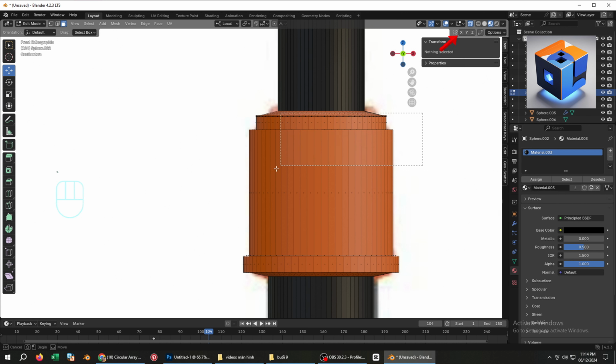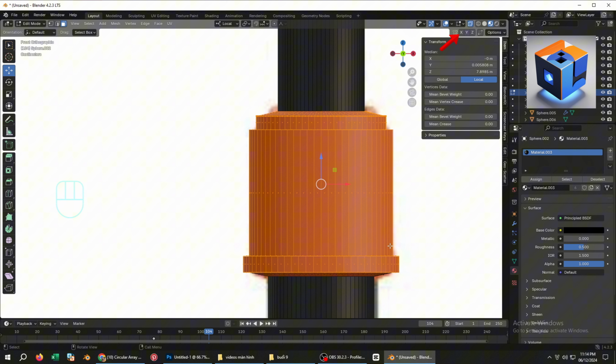In this step, I didn't enable X-ray mode, so it only selected half of the pillar. You can press Alt plus C to enable X-ray mode.